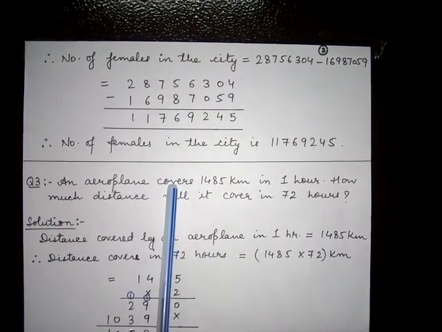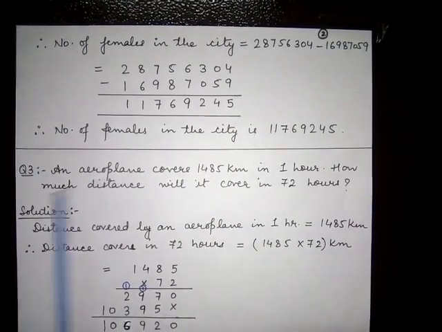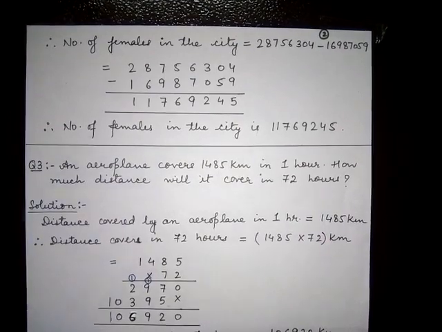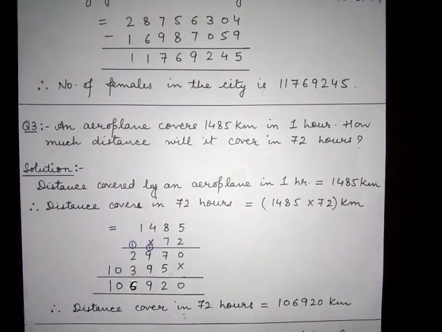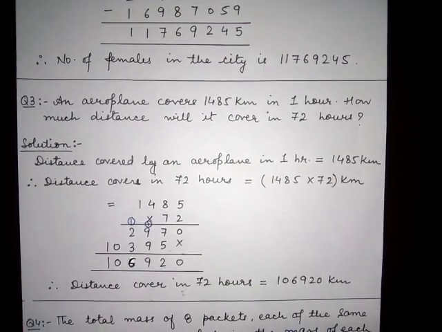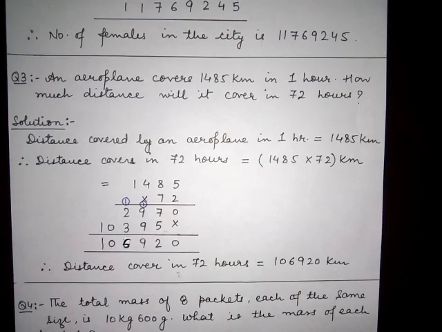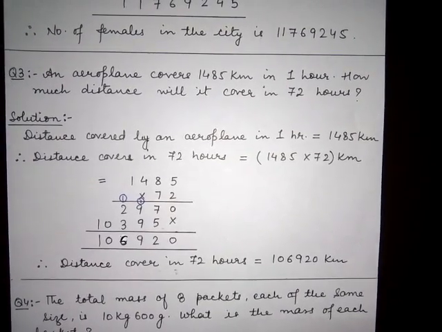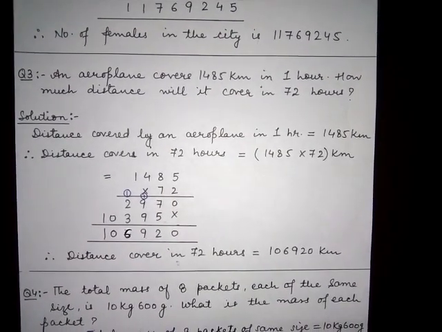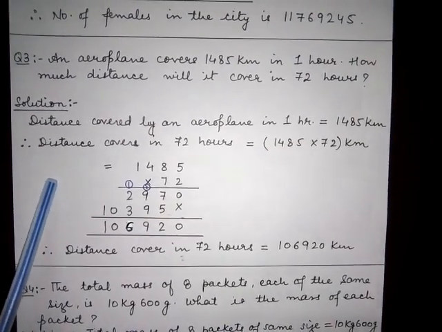We have the third problem. An aeroplane covers 1485 kilometers in 1 hour. How much distance will it cover in 72 hours? You can understand this problem in this way: suppose the cost of one chocolate is rupees 10. So what will be the cost of 10 chocolates? Yes, 100 rupees. How can we get it? By multiplication. So similarly we have to do in this problem also.